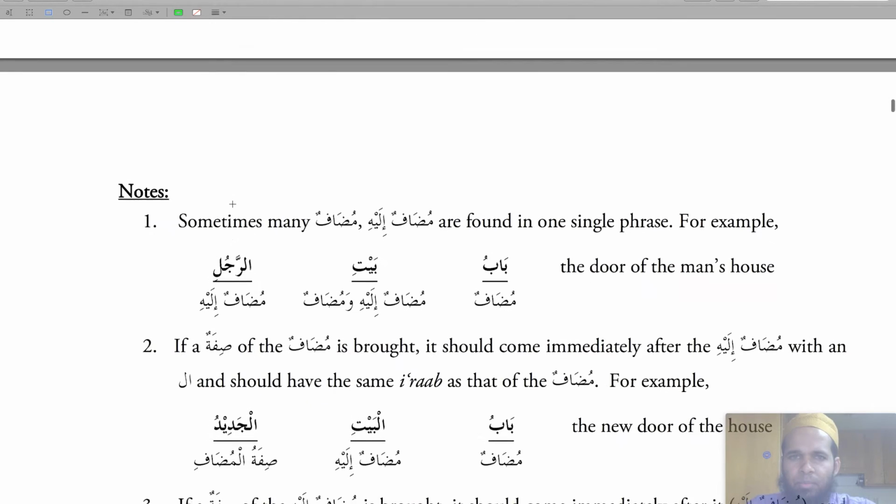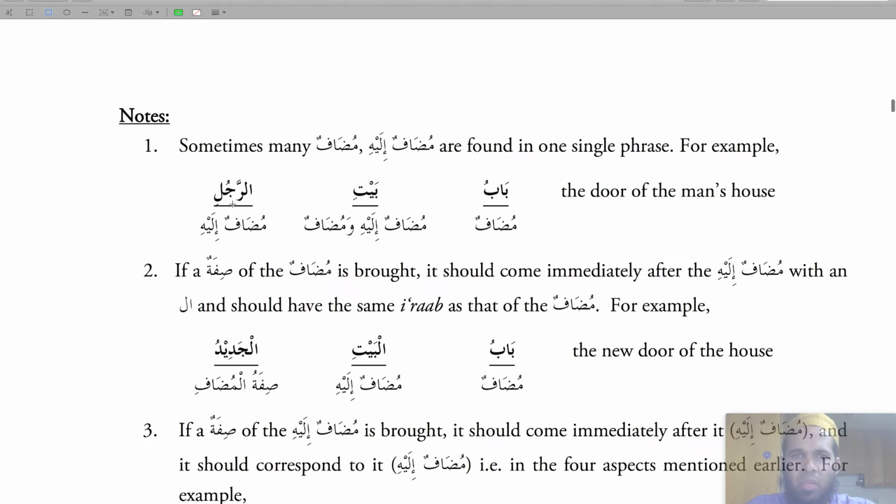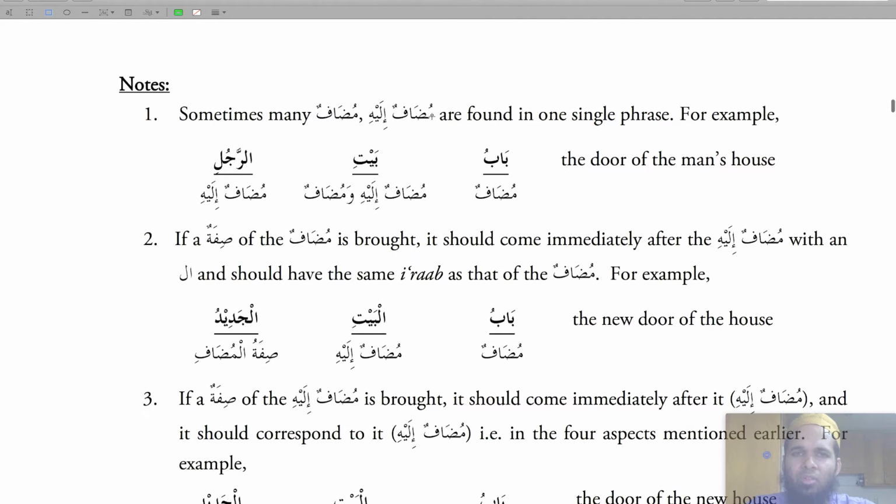Okay. Next, notes. Sometimes many mudaf ilay are found in one single phrase. For example, babu baiti rajuli, the door of the man's house. Try to understand these examples. They are really helpful to figure out all the mudaf types of the murakkab.